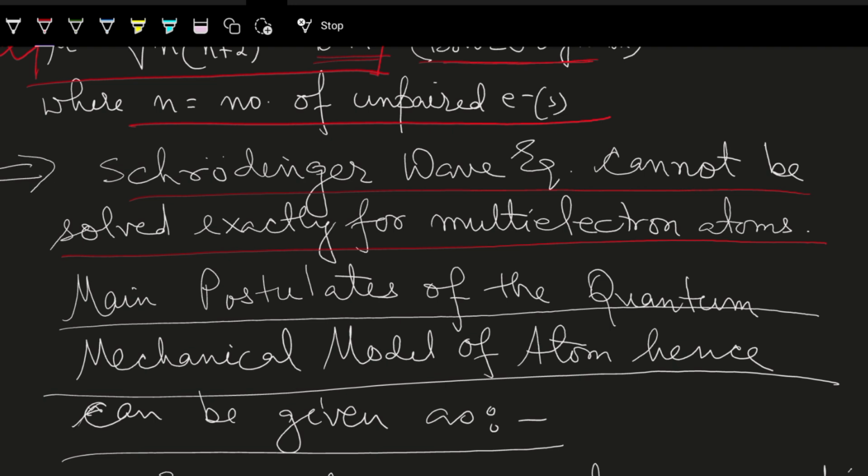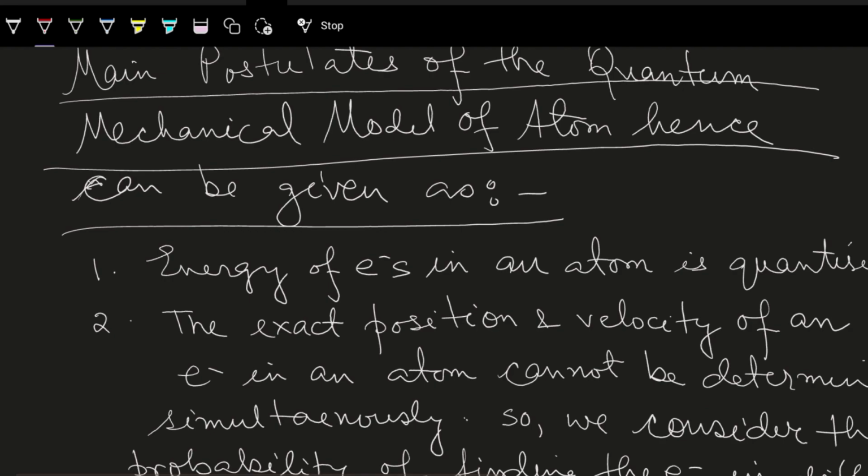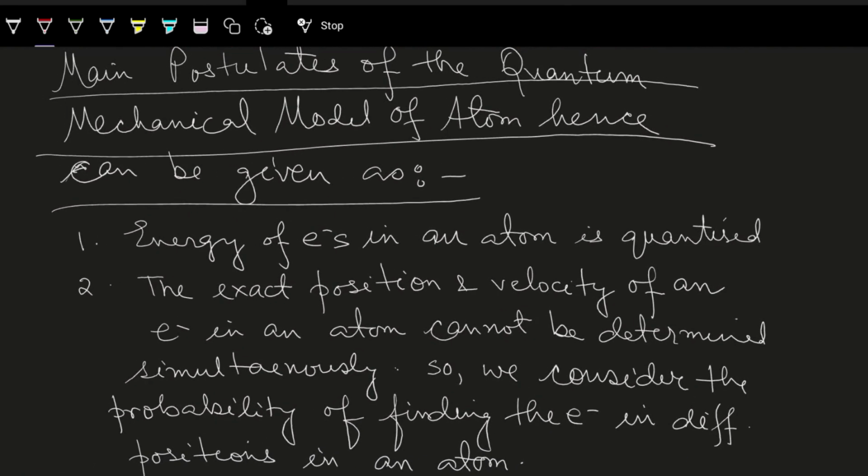Now, the main postulates of the quantum mechanical model of atom, from all the discussions, can be given as: the energy of electron in an atom is quantized. That means when I'm talking about n is equal to 1, it has a fixed energy, say E1. When I'm talking about n is equal to 2, it has a fixed energy, say E2. That means the energy is quantized, is fixed.